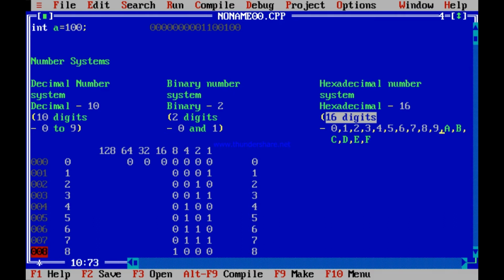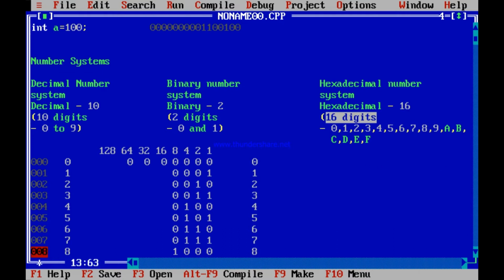A is a digit, B is a digit, C is a digit, D is a digit, E is a digit, F is a digit. Now it makes 16. Up to 9, that is 10. Then A, B, C, D, E, F, 6 more. Makes it 16 digits.